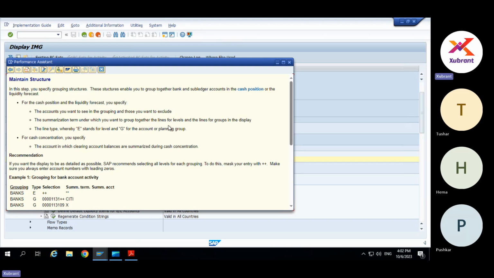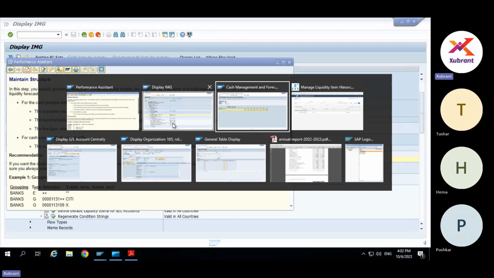I think what is possible in Fiori is through hierarchies. Here you can manually build the hierarchy. It looks like grouping is nothing but a hierarchy. But in Fiori, it is available by default.